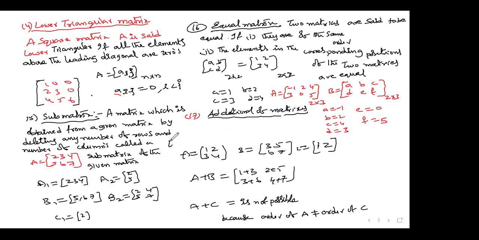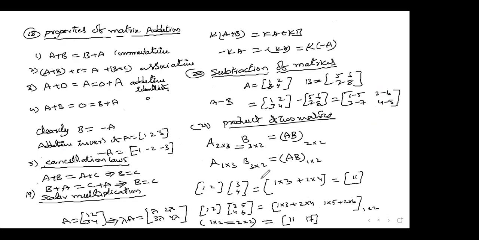I have taken 3 examples, and I showed you how to add, whereas here addition is not possible, the reason you know very well. We discussed properties of addition of matrices: commutative law, associative law, additive identity, and its inverse.